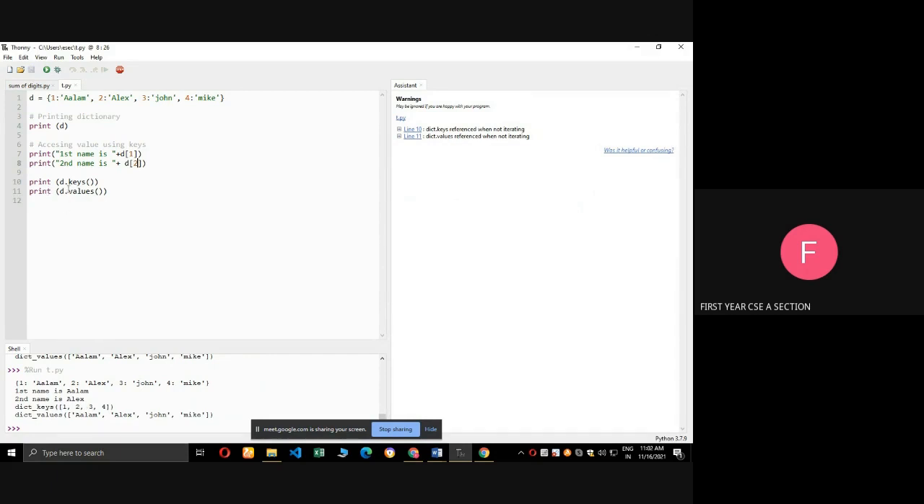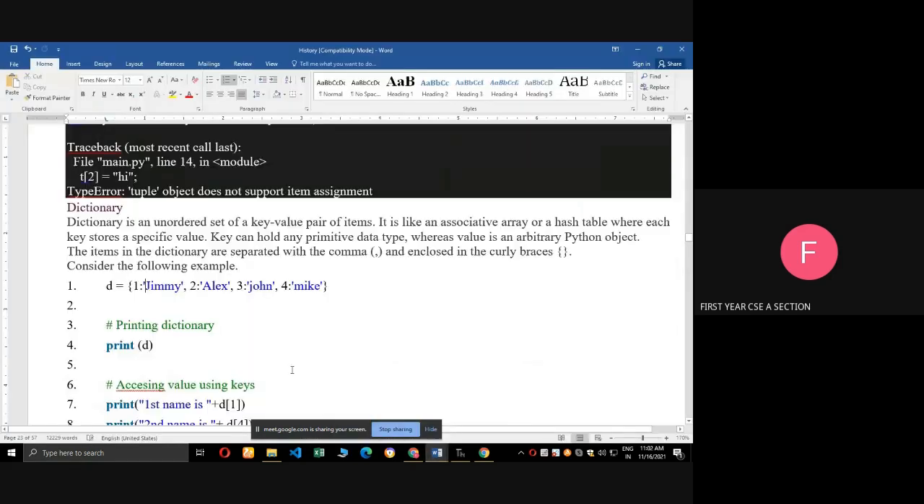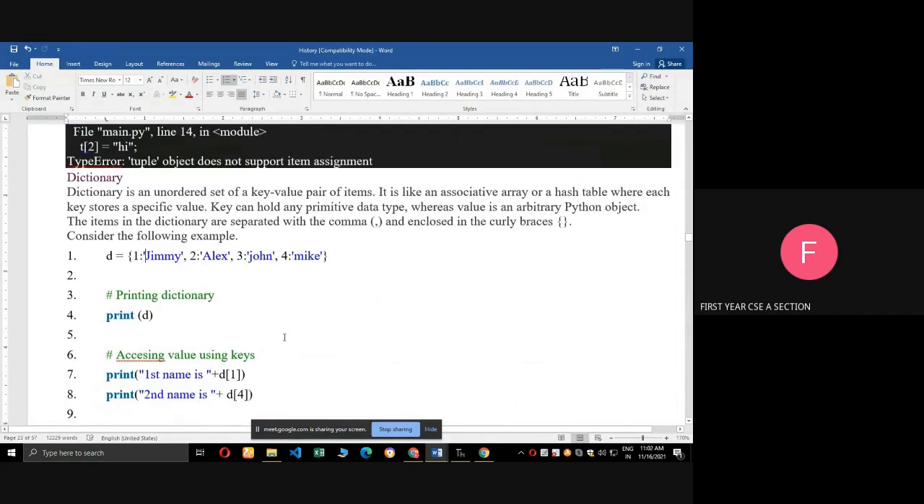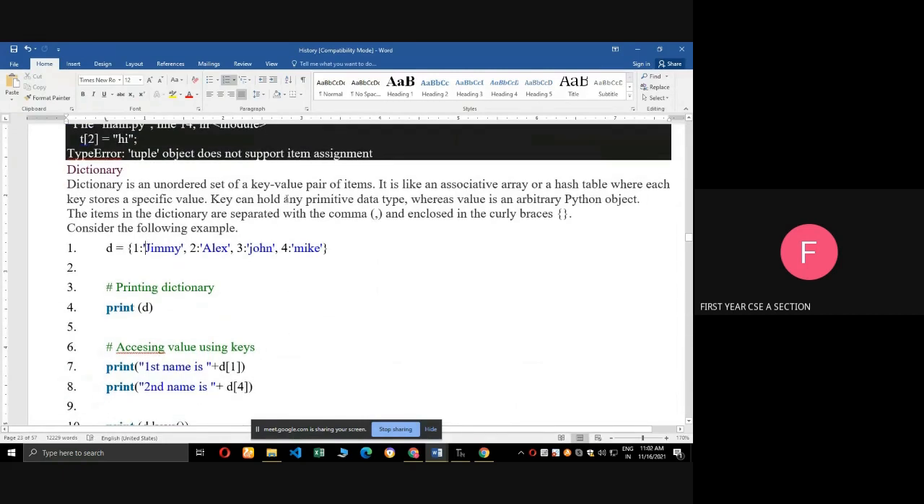Next one, D dot keys. That is dictionary dot keys. Here, what are the keys? 1, 2, 3, 4 are the keys. Okay, what are the values? Alam, Alex, John, Mike. See the output. Keys, then values. Okay, can you understand? That's our dictionary. Okay, so it is the key value pairs.